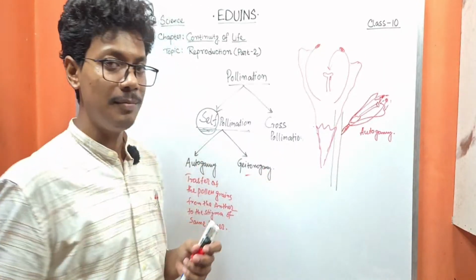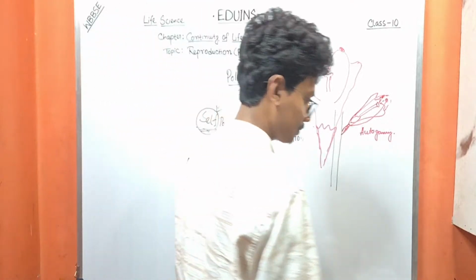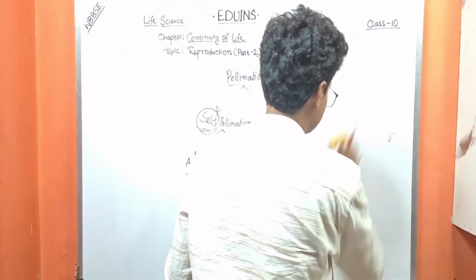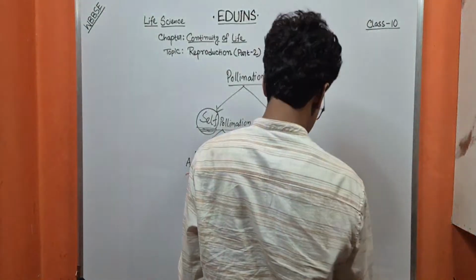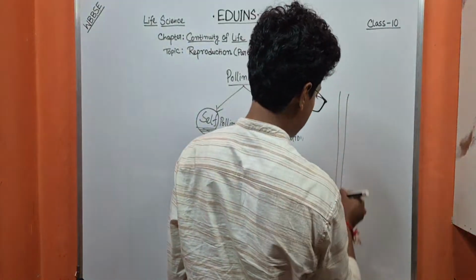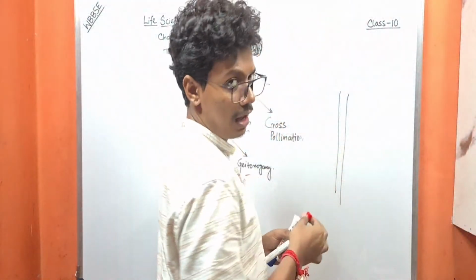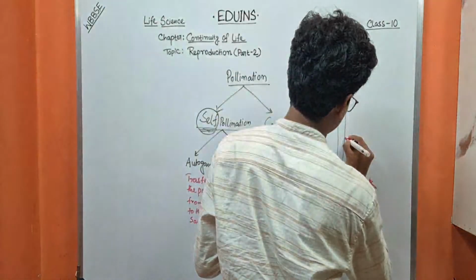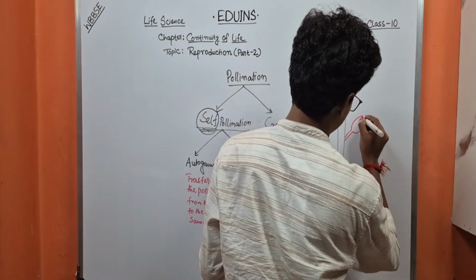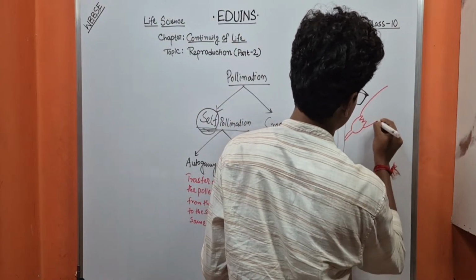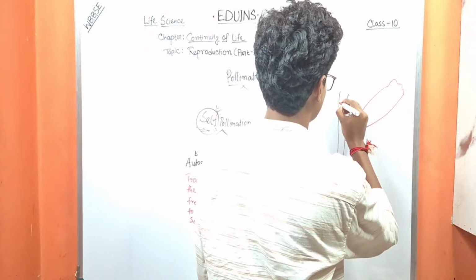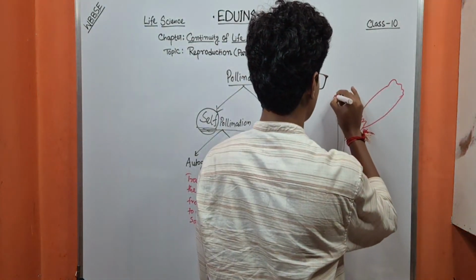But what is geitonogamy? Geitonogamy is the process where, this is one plant and it has two flowers, number one, and like here also a flower.